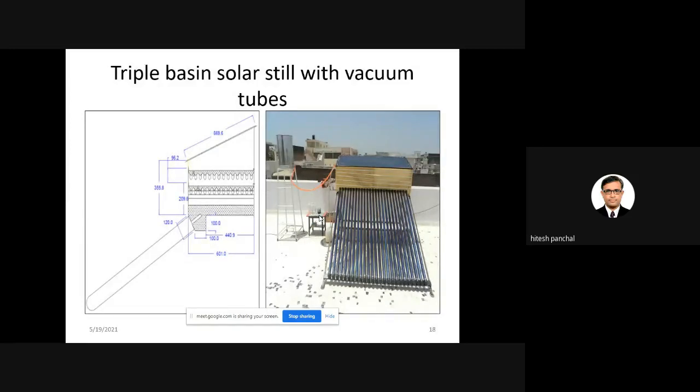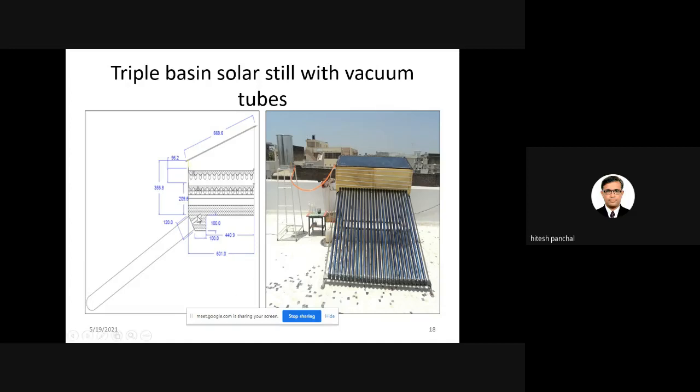Now, the third research work was on the triple basin solar still. First, single basin solar still with evacuated tubes. Second, double basin solar still with evacuated tubes. In both cases, theoretical modeling was prepared and compared with the experimental results. Now, this new work is the triple basin solar still with evacuated tubes. You can also say vacuum tubes, but the proper word is evacuated tubes. In this experiment, I have used an evacuated heat pipe.